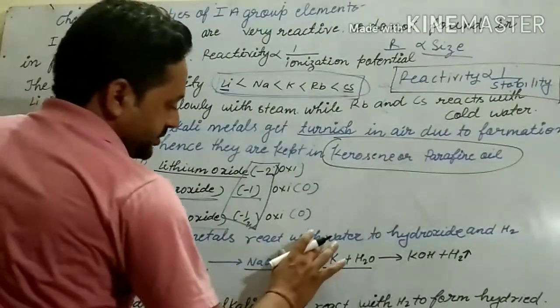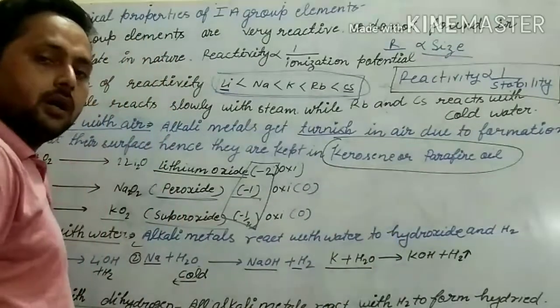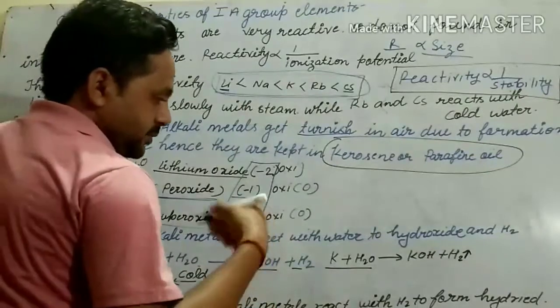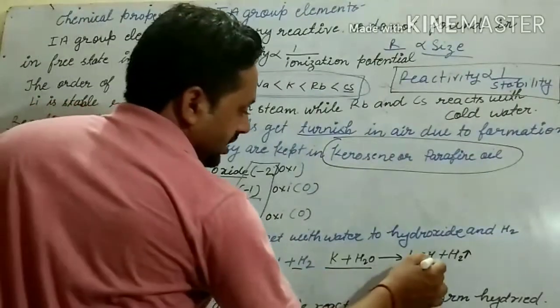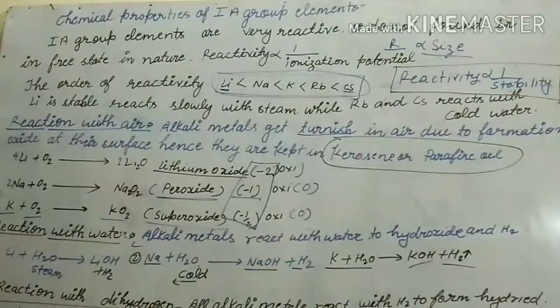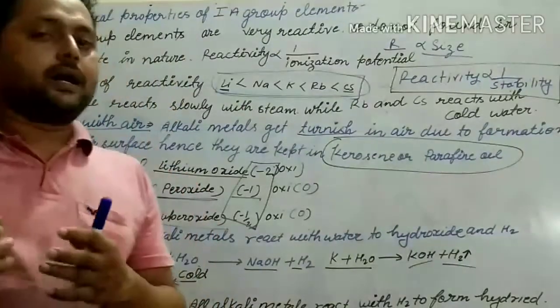Potassium reacts explosively with water. Rubidium and others also react explosively with water and form hydroxide and hydrogen gas.